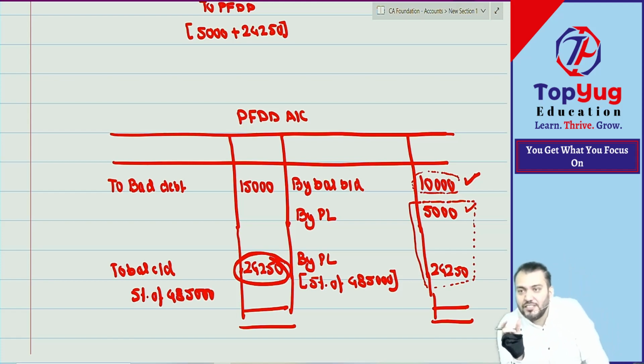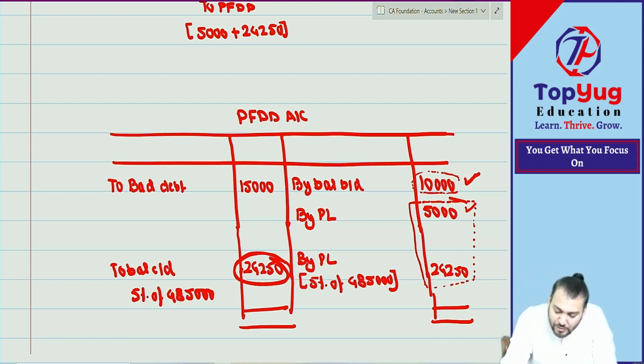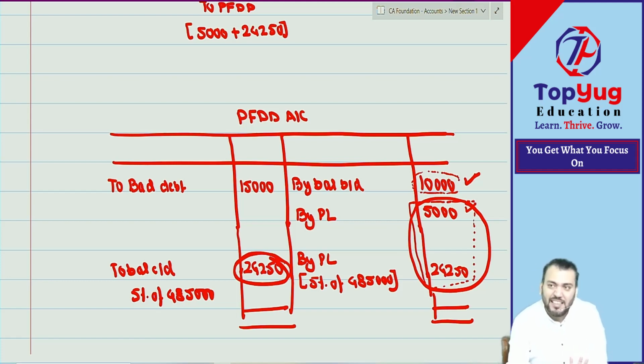Closing balance will be the closing provision, that is 5% of closing debtors as per the information given in the question. And can you see this can be calculated as a balancing figure? How much will be debited to PL? So whenever we are in the exam, we write down these, and then we write down these. So the debit to PL will be the balancing figure. Balancing figure will be these two only, right? Not able to understand what I am saying.